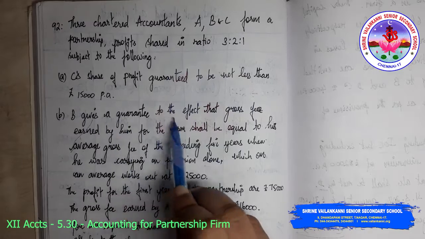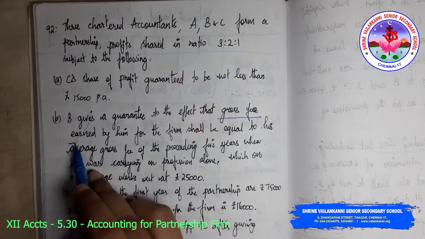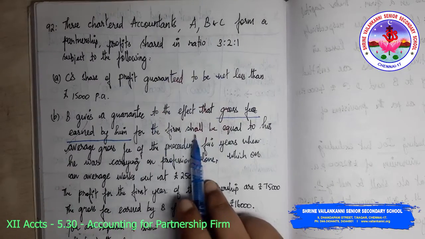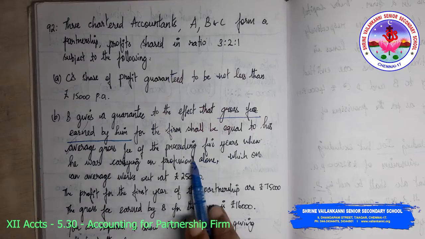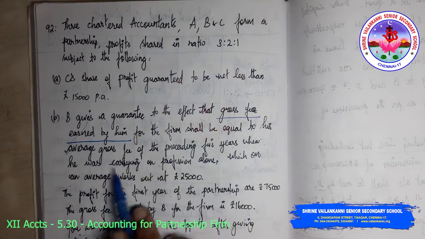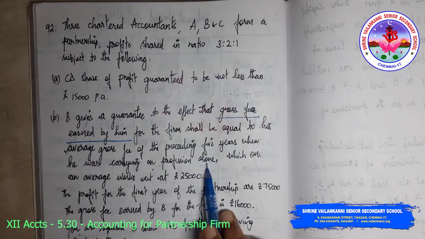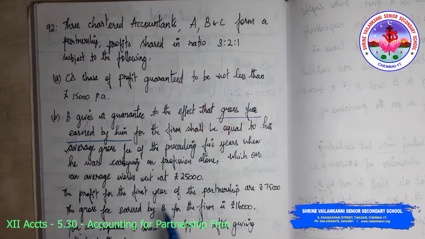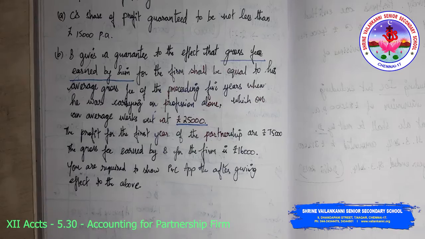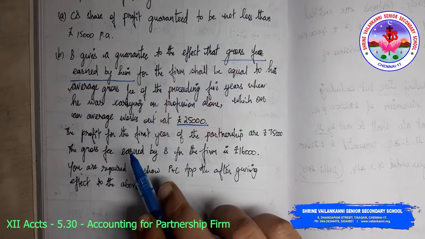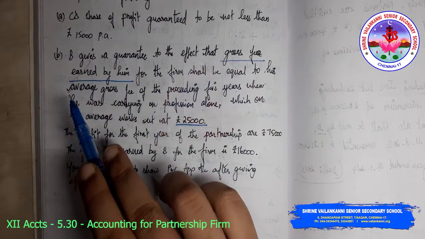B gives a guarantee to the effect that gross fees earned by him for the firm shall be equal to his average gross fees of the preceding 5 years when he was carrying on the profession alone, which on an average worked out to be 25,000. What does it simply mean? Previously, B was doing his business alone.